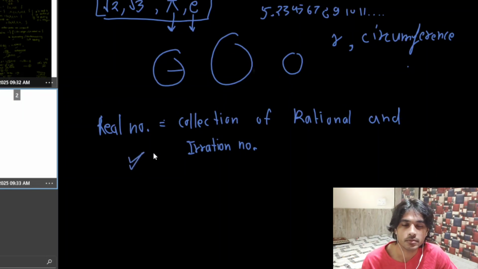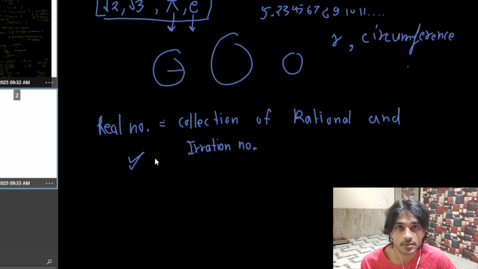Today we have simply learned what natural numbers are, they are counting numbers, then what whole numbers are. If you just include zero with them, they will be whole numbers. Then we learned what integers are: all the whole numbers and the negatives of all those numbers. Negative by definition simply means that if we have to find the negative of 3, then we have to solve the equation 3 plus x equals 0, and we will get negative 3. Collecting the negatives of all numbers, we will get a collection of integers.